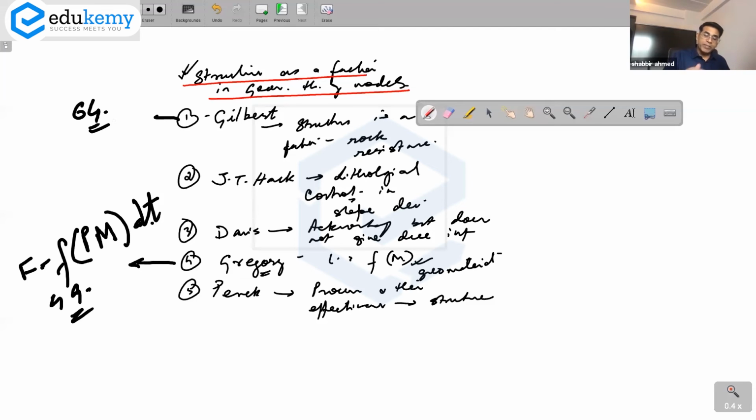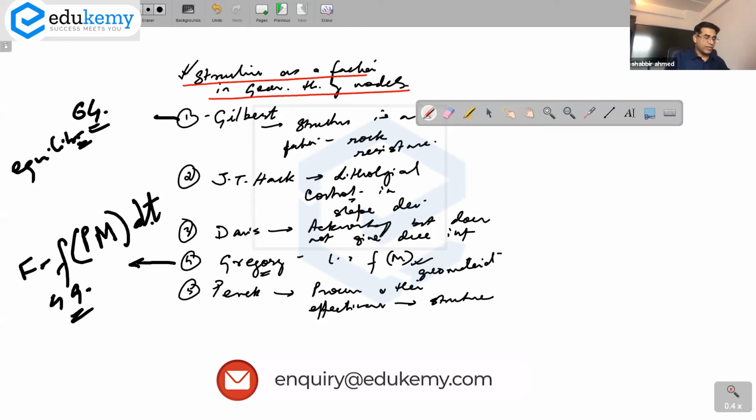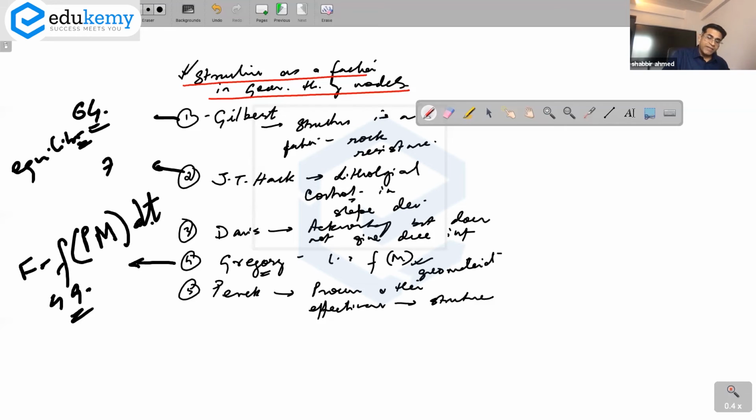His concept of equilibrium and the concept of driving force and resisting force. The resisting force is something like the hardness of those laccoliths. The hardness of the laccoliths, that's the role of the rock hardness or structure. Then J.T. Hack's model, page number 75 maybe, and 75 will do. Look at the first column, last 4 lines, it says, Hack has invoked the model of lithological adjustment of landforms.